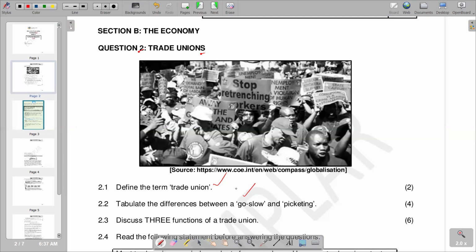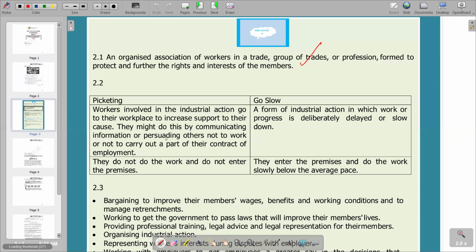On a go-slow, the workers go to work, but they work at a slower pace than usual. But for picketing, they don't even get into the workplace. They just gather outside the workplace. So that can also be a difference we can deduce. Going to our answer section, on the first difference, we are saying under picketing, workers involved in industrial action go to their workplace, which is key to increasing support for their cause. They might do this by communicating information or persuading others not to work.